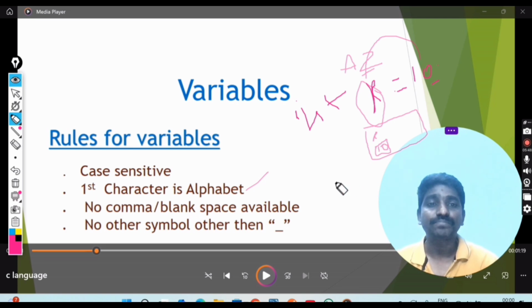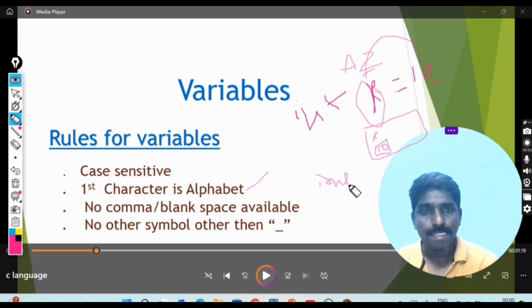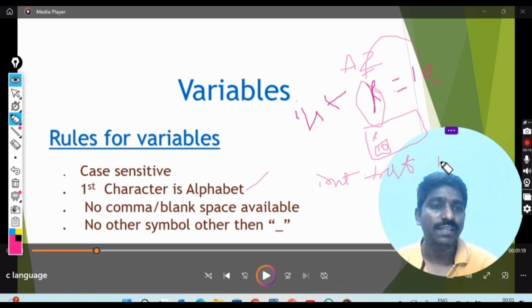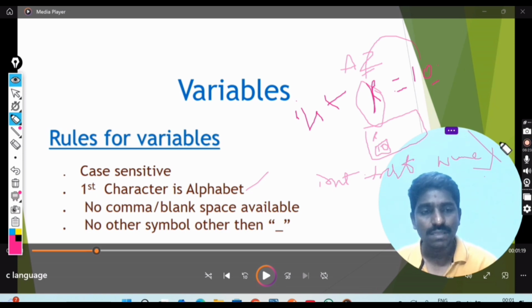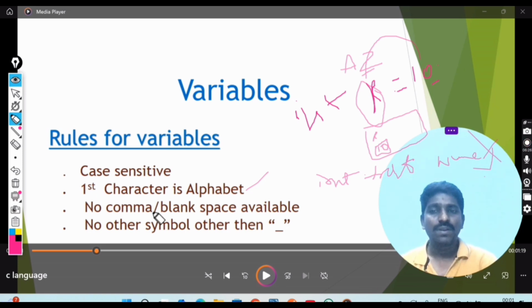Suppose you give int first name, with a space between the words. Is it correct? Obviously it's wrong. Why? Because no space and no other symbol is allowed.